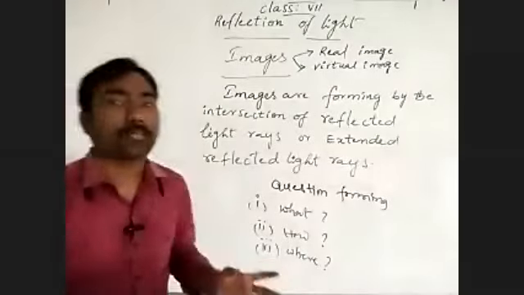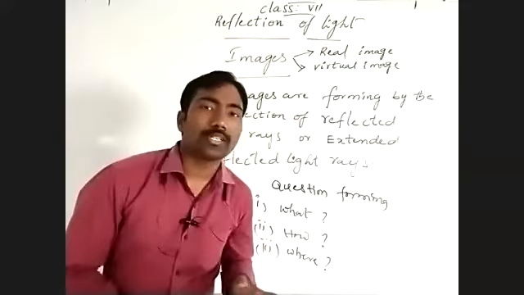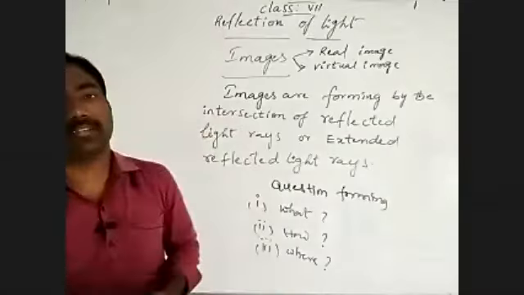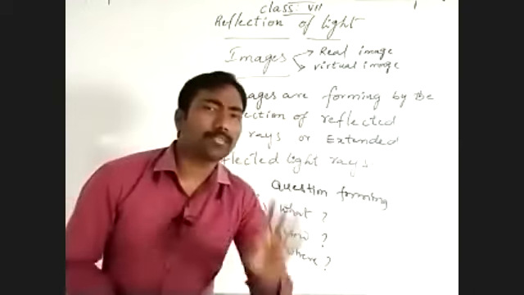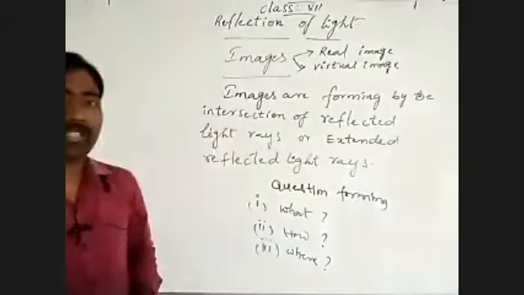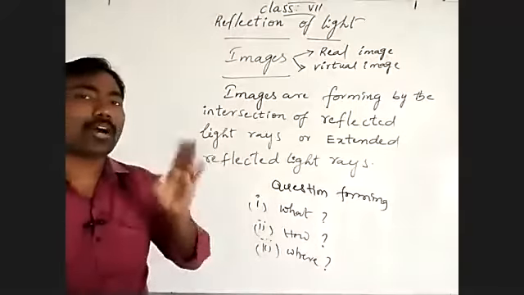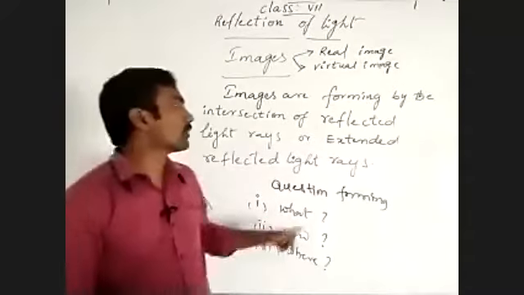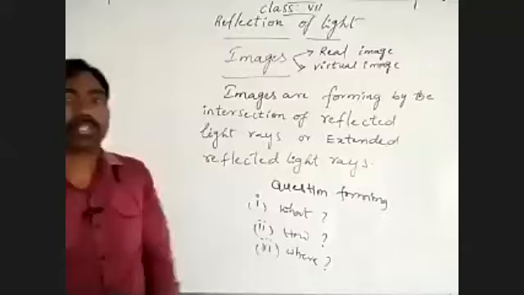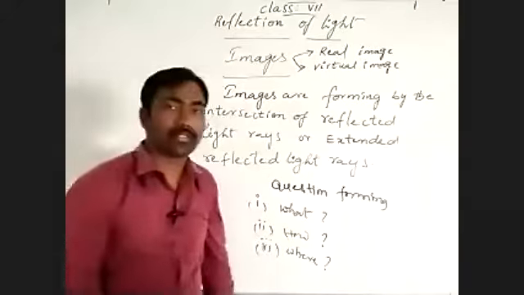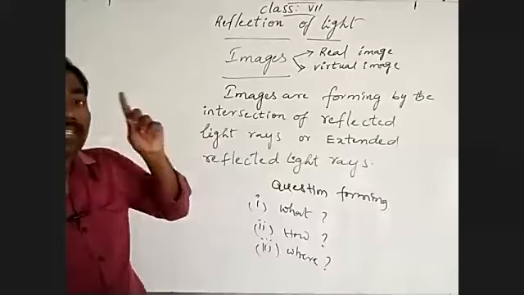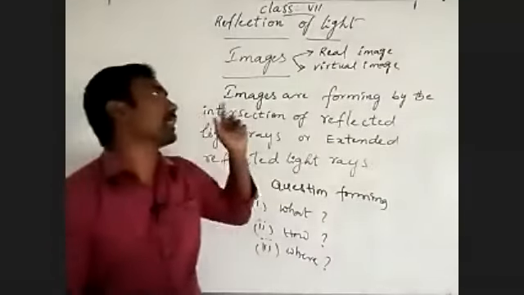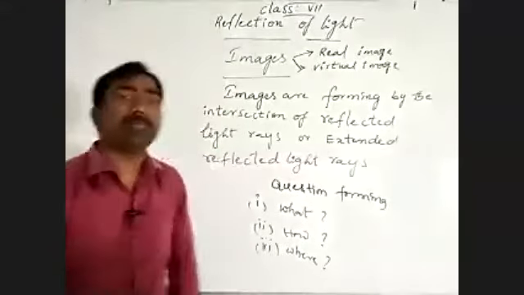Obtained means formed. The image which forms on a screen, that image you can call a real image.